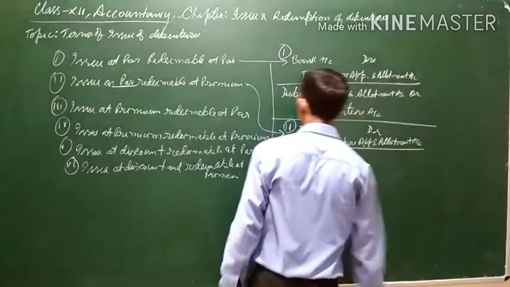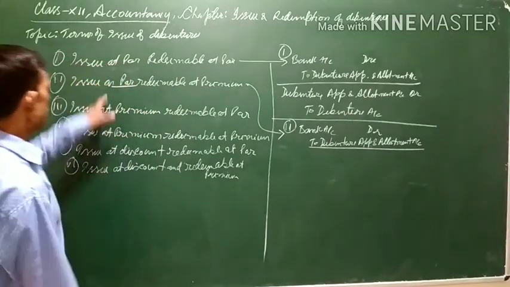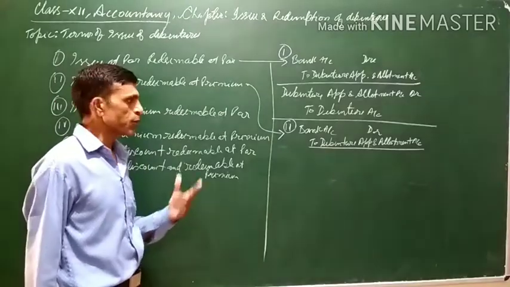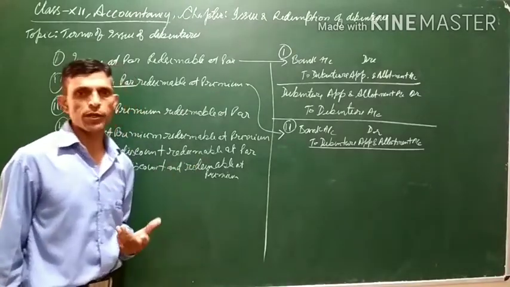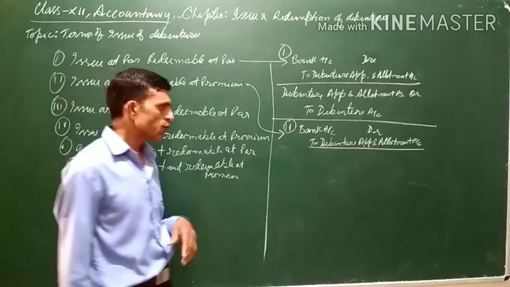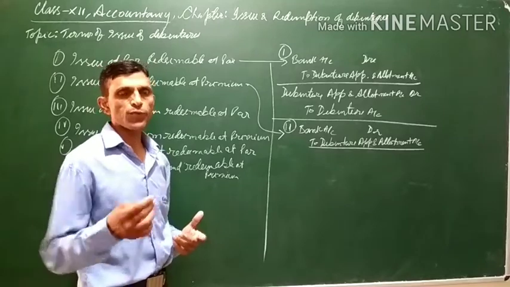Now it is to be kept in mind that there will be two journal entries. It is issued at par and redeemable at premium, means some extra money will be given at the time of redemption of the debenture. So this extra amount which will be paid at the time of redemption of debenture is a loss for the company.